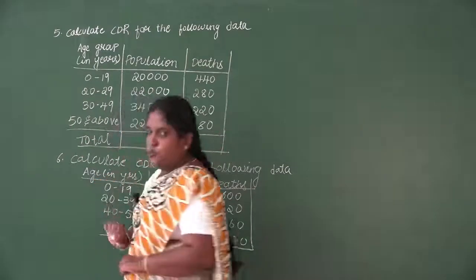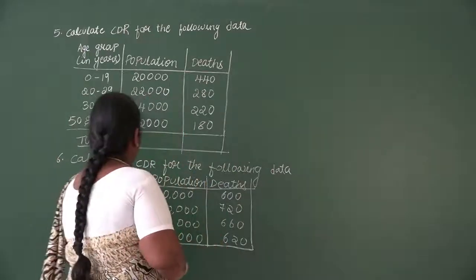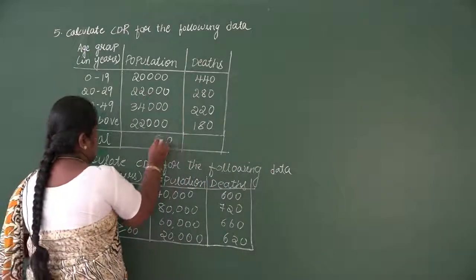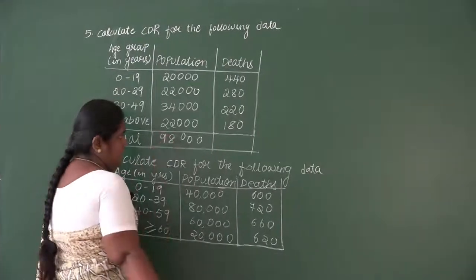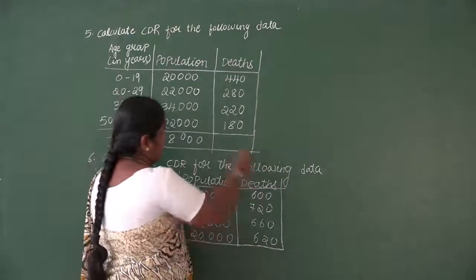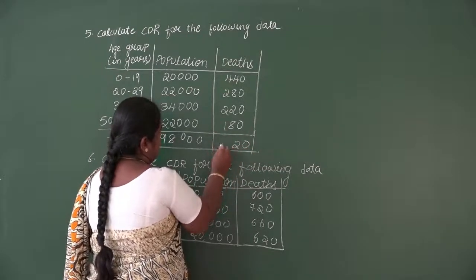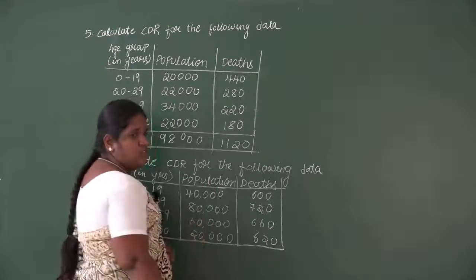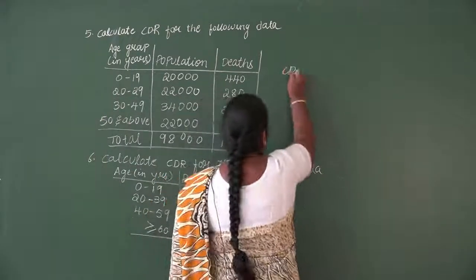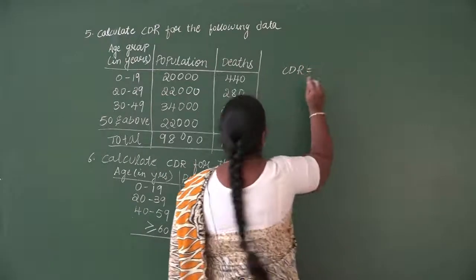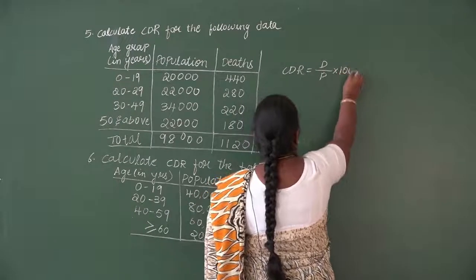The population that is given, we assume it to be the average population. So add the population values, we will get 98,000. Then add the death values. It is 1,120 and 98,000. Then substitute in the formula CDR equals D divided by P into 1000.